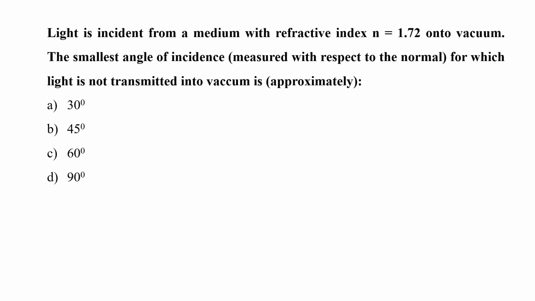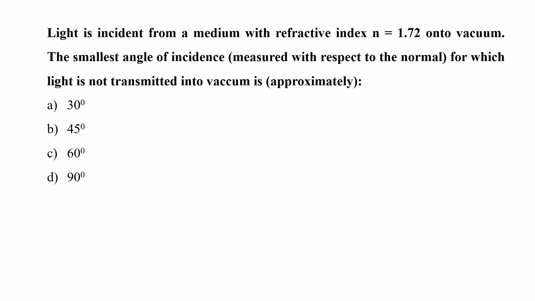Light is incident from a medium with refractive index n equal to 1.72 into vacuum. The smallest angle of incidence, which is measured with respect to the normal, for which light is not transmitted into vacuum, is approximately A. 30 degrees, B. 45 degrees, C. 60 degrees, or D. 90 degrees.